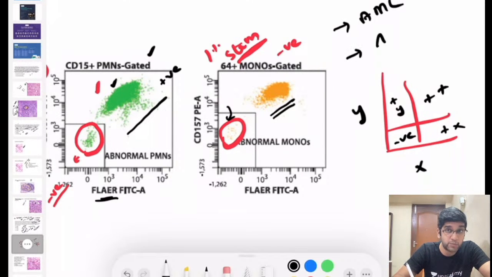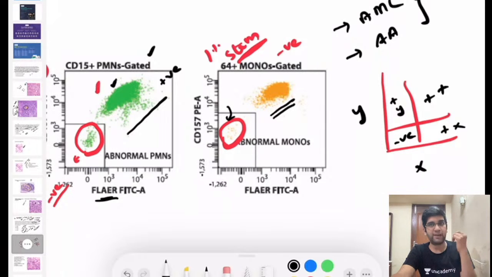PNH can also predispose to aplastic anemia. These two came in your NEET exam, right? Both aplastic anemia as well as acute myeloid leukemia predominantly, but it can become any leukemia. Acute myeloid leukemia and aplastic anemia are long-term complications of PNH. We have to keep the patient on follow-up just to make sure we detect these early, and I'll definitely be able to treat it better.